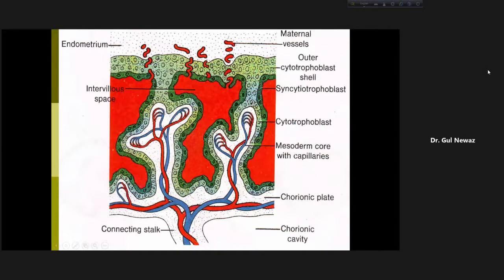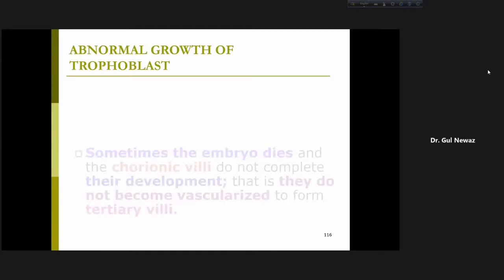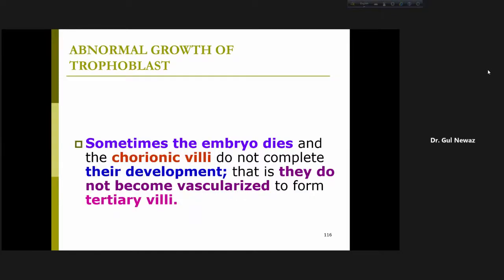So we have finished this one also. Now a little clinical correlate. What happens with abnormal growth of the trophoblast? My last event was development of the chorionic villi.